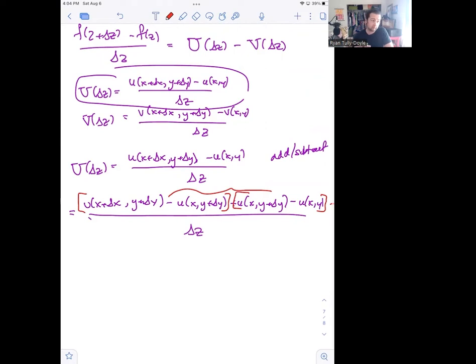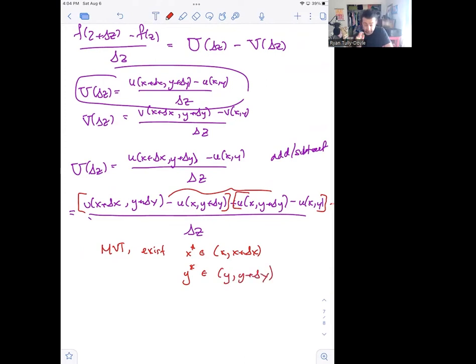So applying the mean value theorem, one of the first things I can do is write down, by the mean value theorem, there must exist an x-star in the interval from x to x + Δx. And there must also exist a y-star in the interval from y to y + Δy.